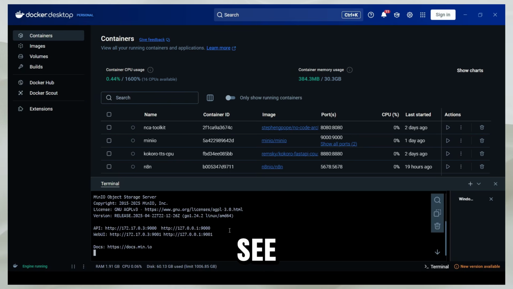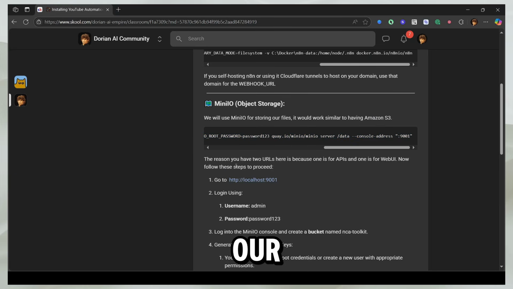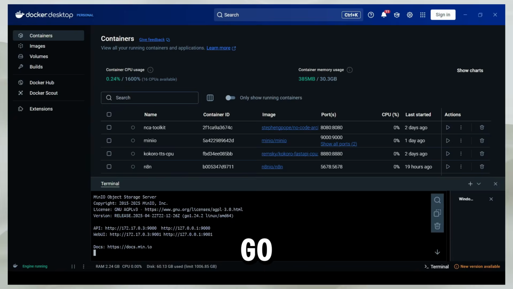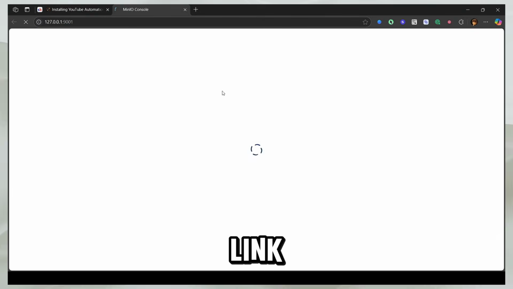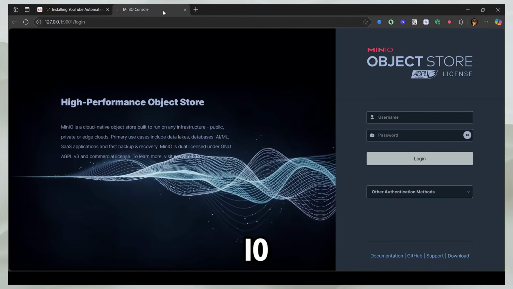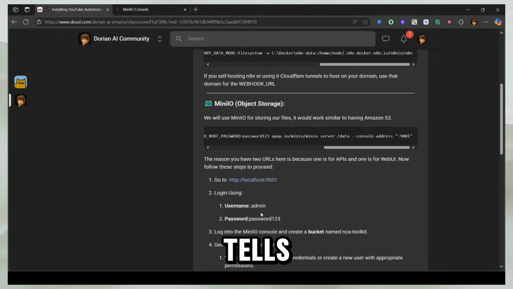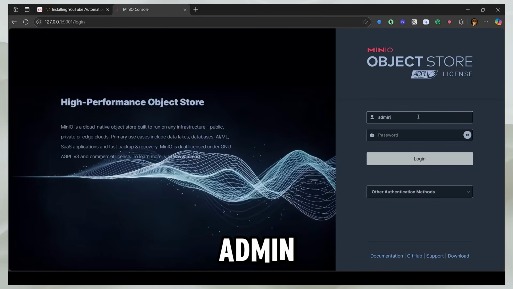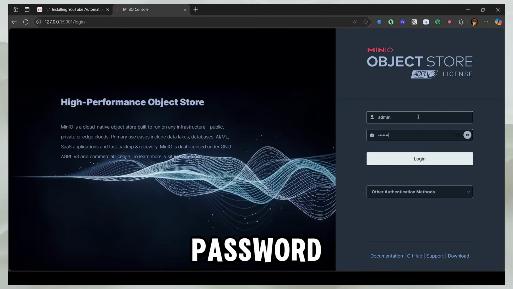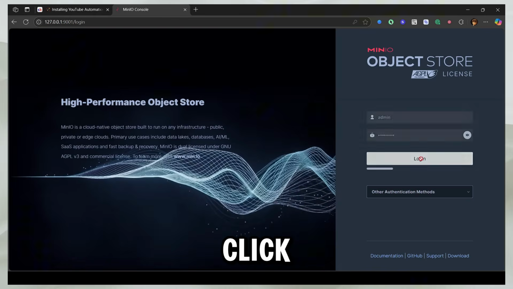And here you can see MinIO is running. And now let's look at our next step, which says open localhost 9001. So I'm going to go in Docker and click on this link. And now you can see our MinIO console is running. And now it also tells you the username and the password, which is admin and password123. So I'm going to head to the MinIO console and say admin and password123, and then click on login.